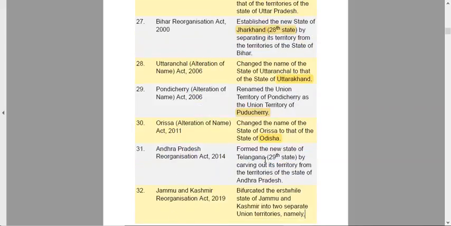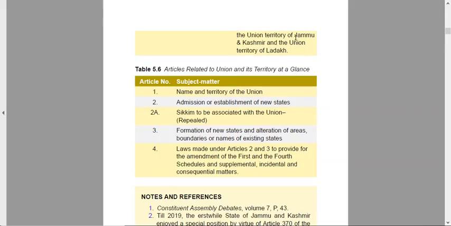was reorganized and Telangana was formed, the 29th state. And in Jammu and Kashmir, Article 370 was repealed and the state was bifurcated into two UTs. What were the two UTs? The Union Territory of Jammu and Kashmir, and the Union Territory of Ladakh.